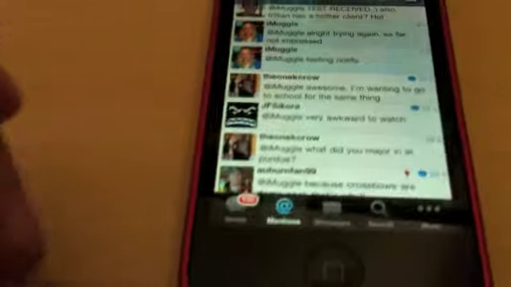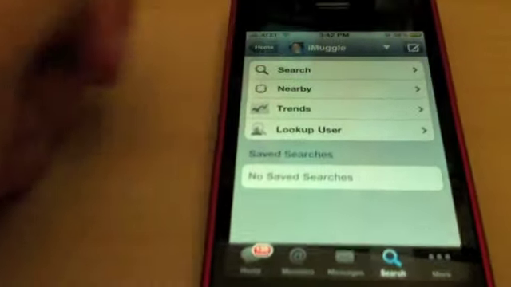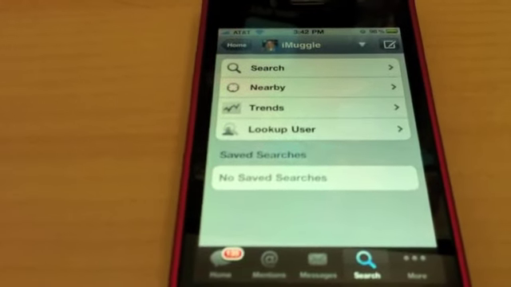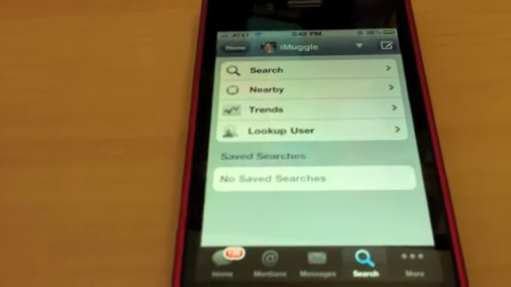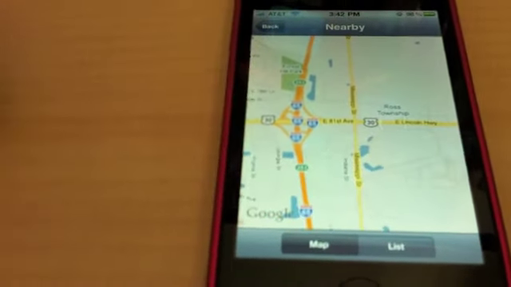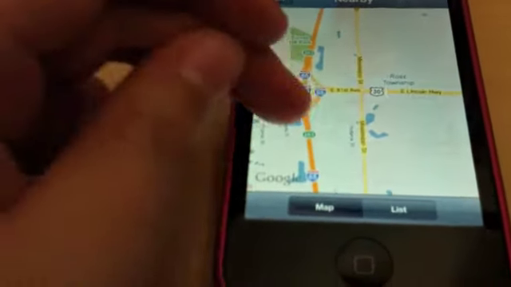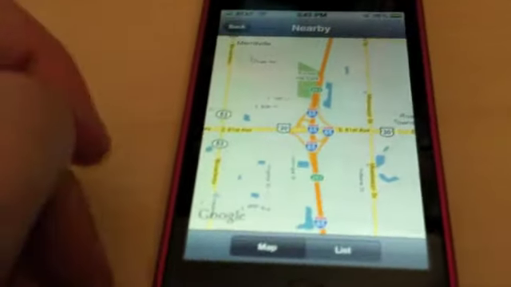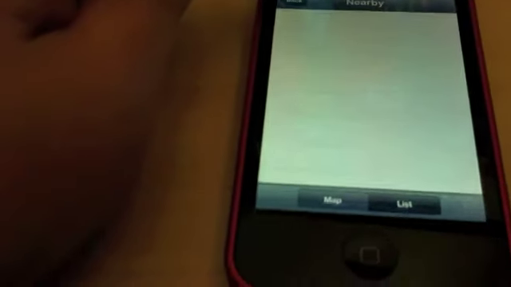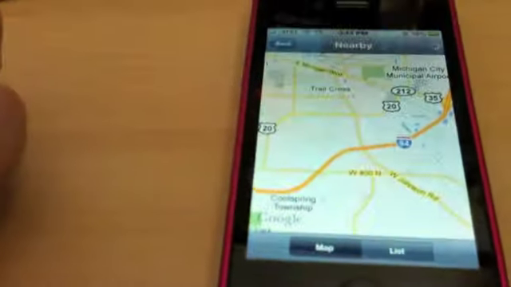Besides that, let's go down to search here, and you've got your DMs, which are grouped by people. You can search just general keywords, you can search nearby, trends, look up users. Nearby is pretty cool. There's one thing that they did that I thought was pretty cool: not only do you have a map that will populate everyone around you, you also have a list. So I can go to this list view, but let's see if we can get this to refresh real quick. Oh, there we go. I'll pan out a bit.